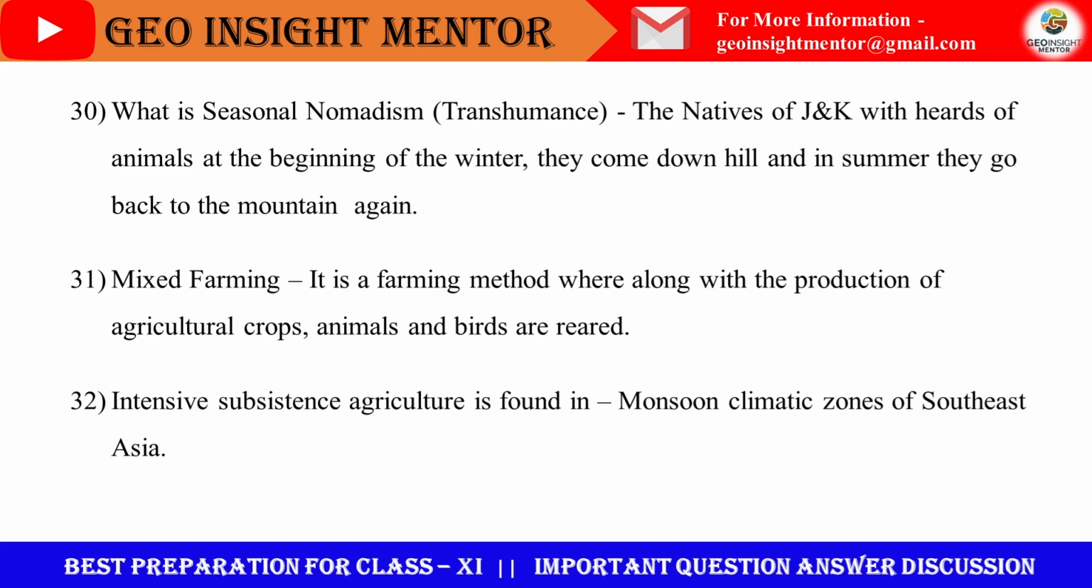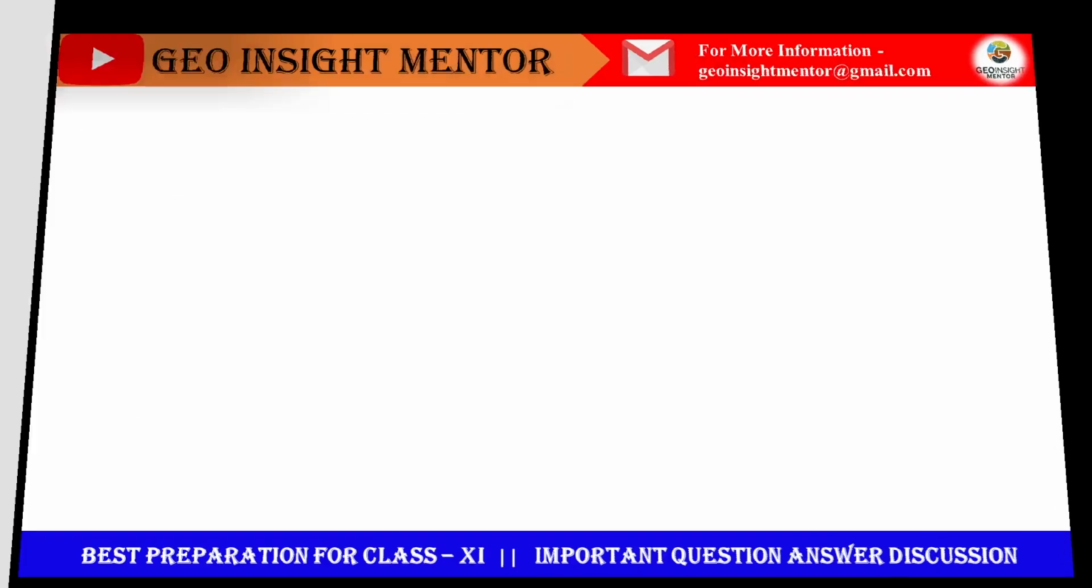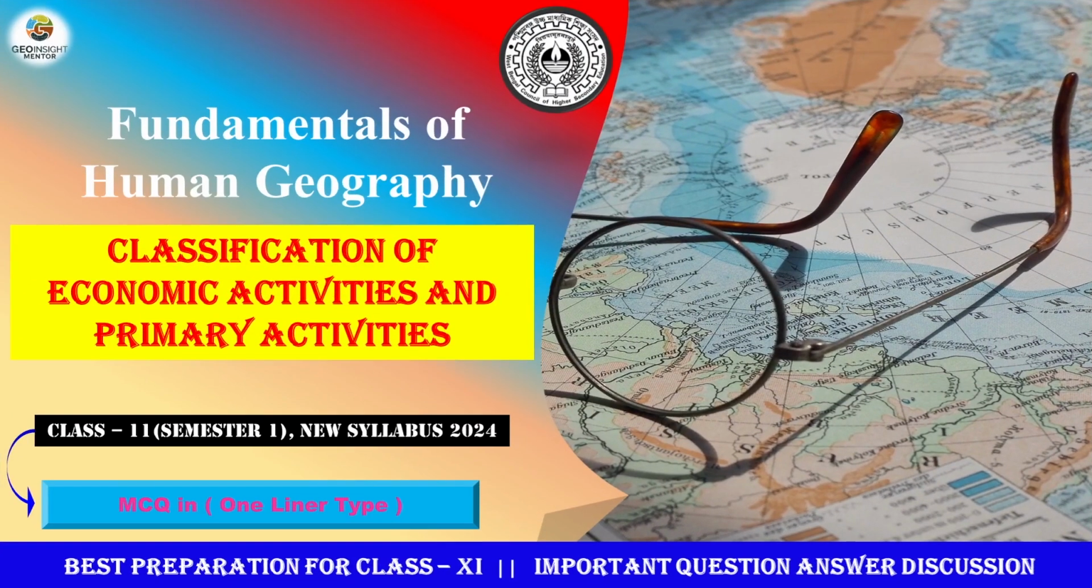So these are the questions from the first part of this combined class. And this is the second part, the second class, the second chapter of Fundamentals of Human Geography, that is the classification of economic activities and primary activities. So now let's start the second one.